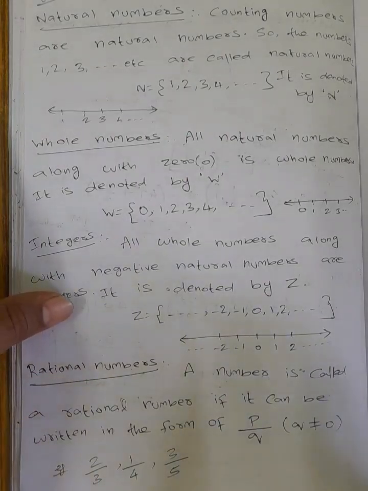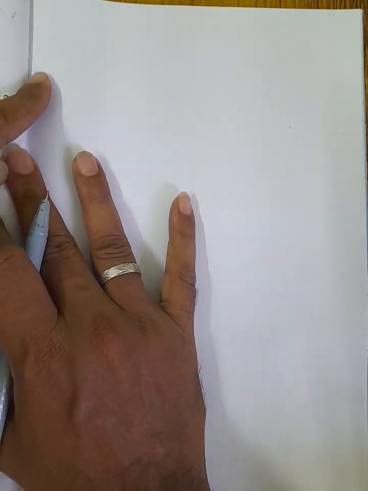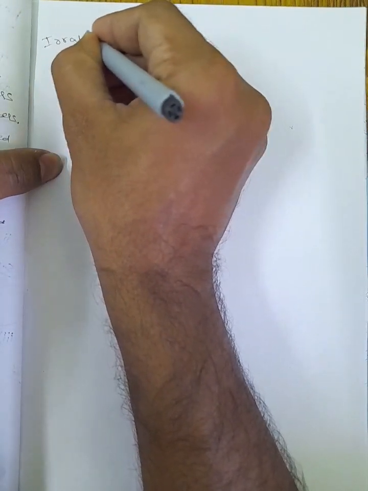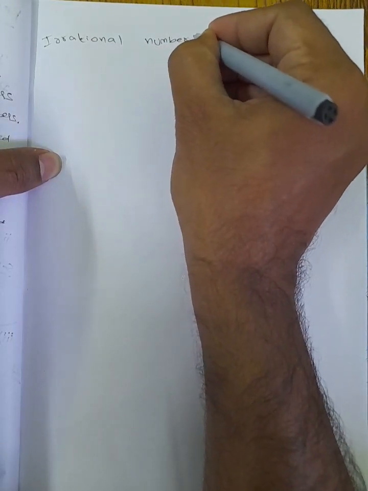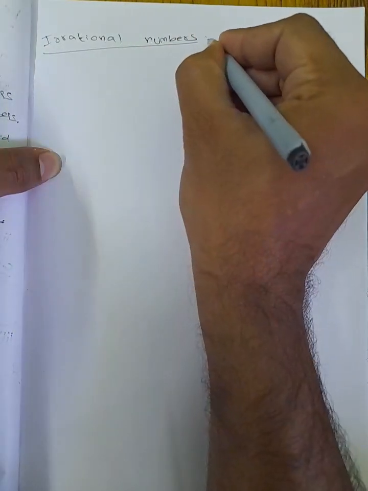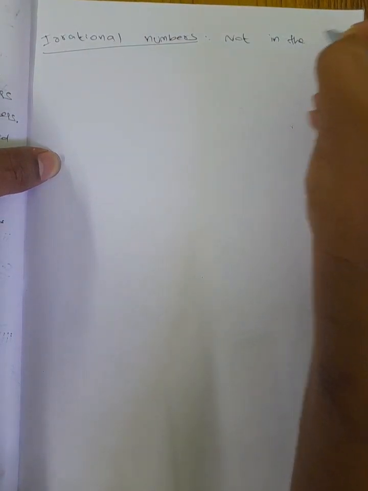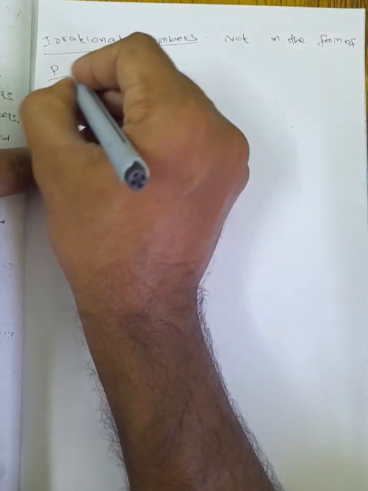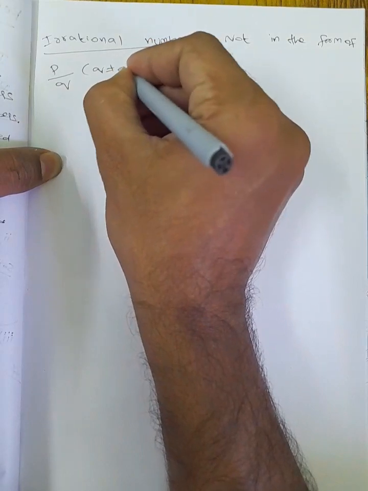Next we will see irrational numbers. Irrational number means it is not in the form of p by q, where q is not equal to 0.